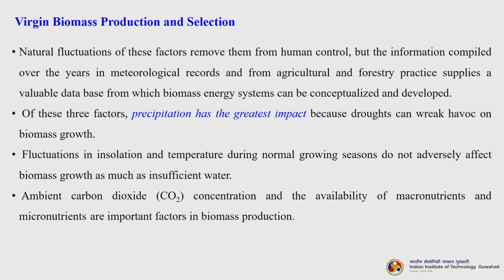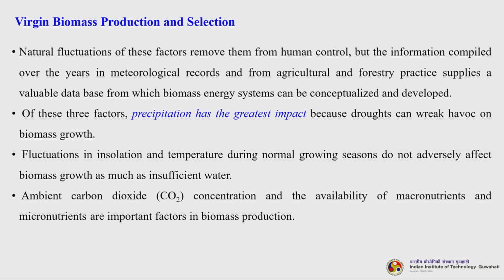Of these three factors, precipitation has the greatest impact because droughts can wreak havoc on biomass growth, and that is true for any plantation or any crop. So, fluctuations in insolation and temperature during normal growing seasons do not adversely affect biomass growth as much as insufficient water.